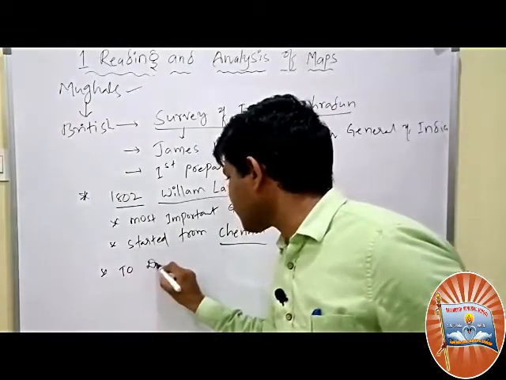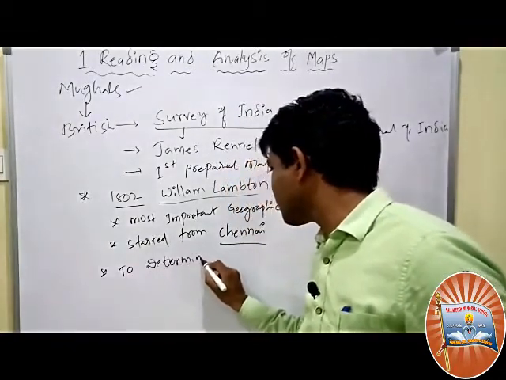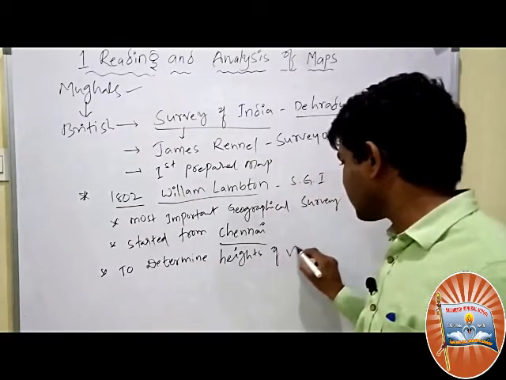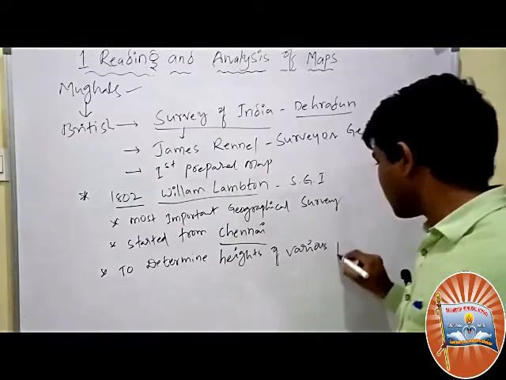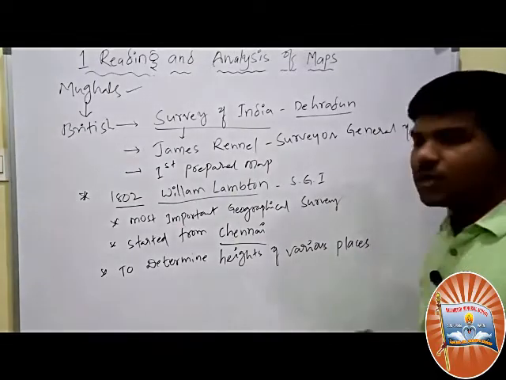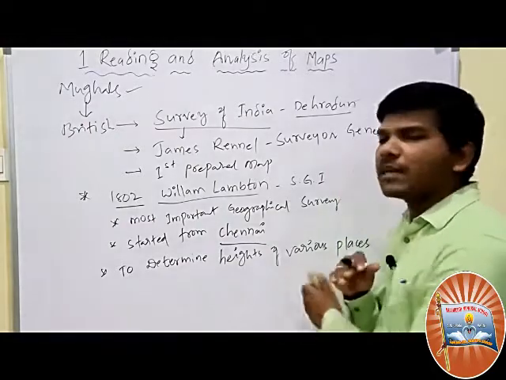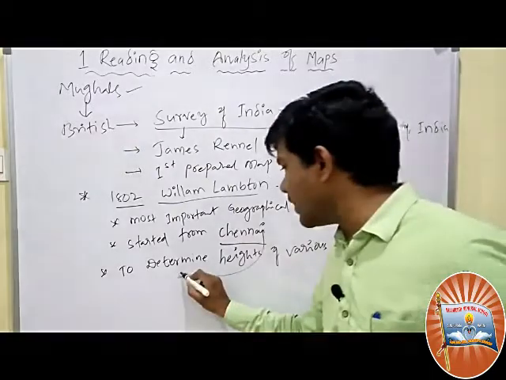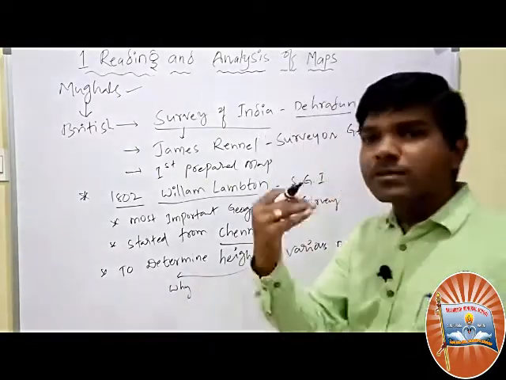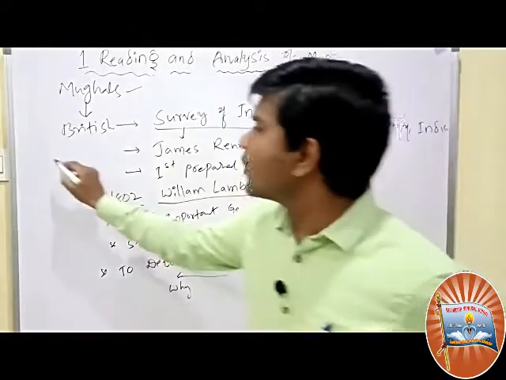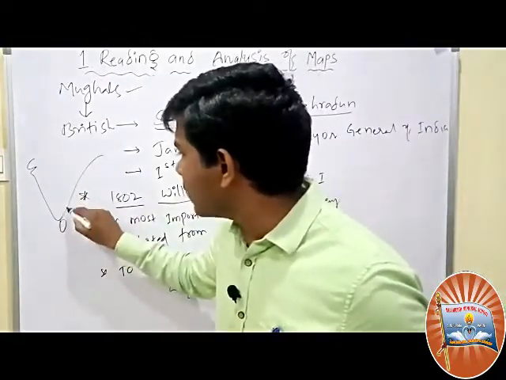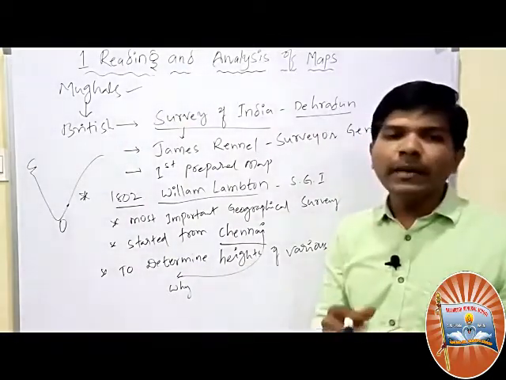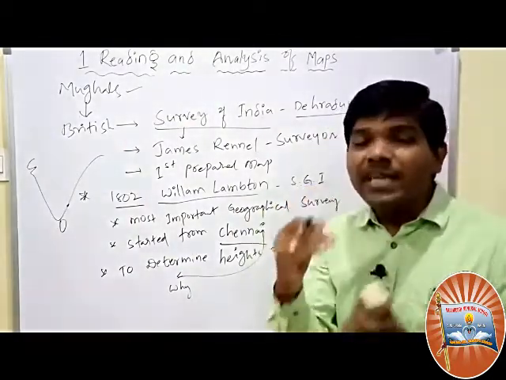To determine the heights of various places. So this survey was begun from Chennai. Sir, why from Chennai? Why only Chennai? It is from the south. He wanted to start from the south. Chennai was a major trading center in those times. You know that it was mean sea level.